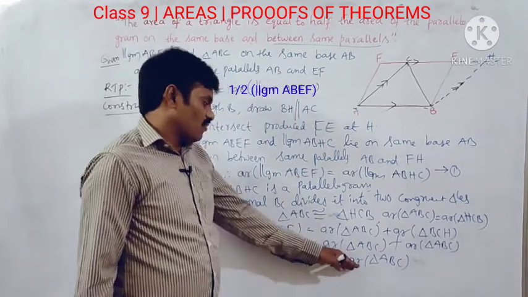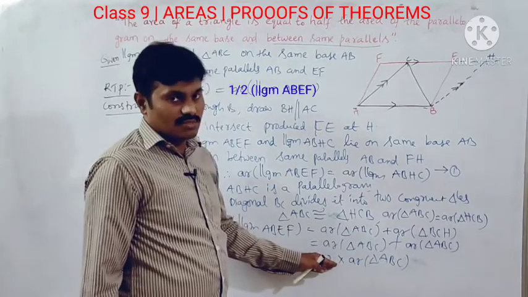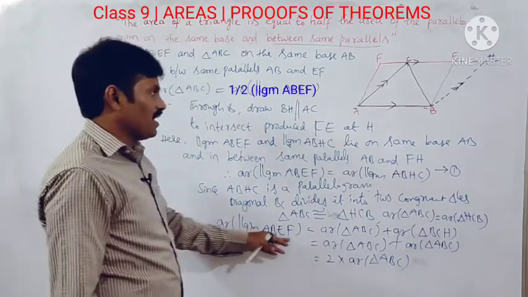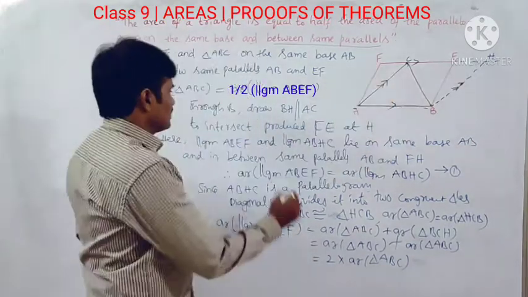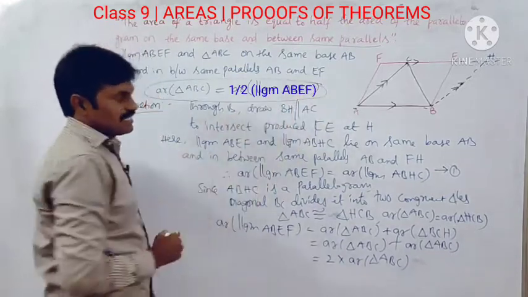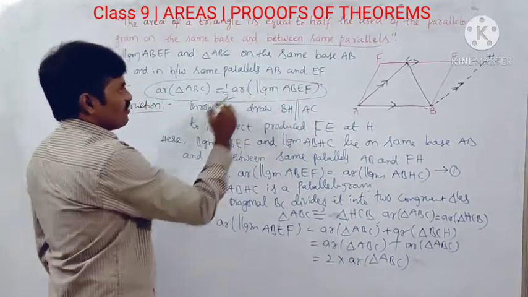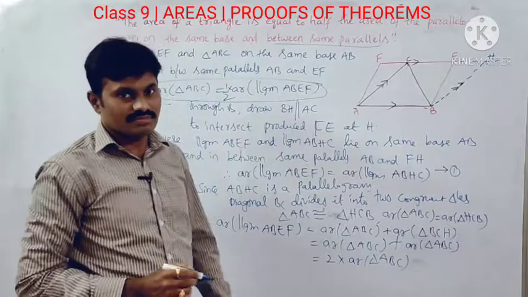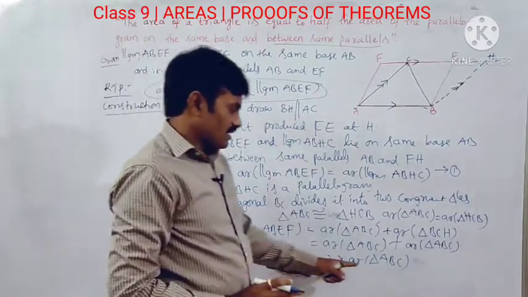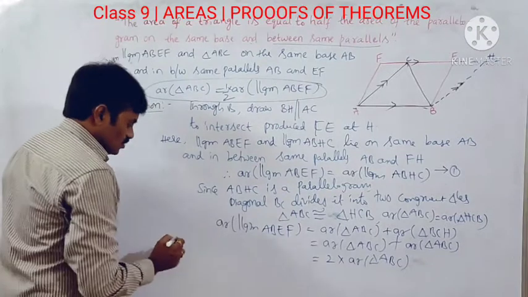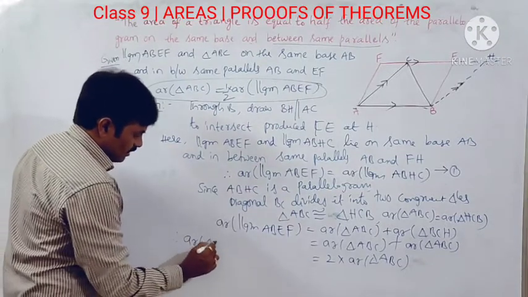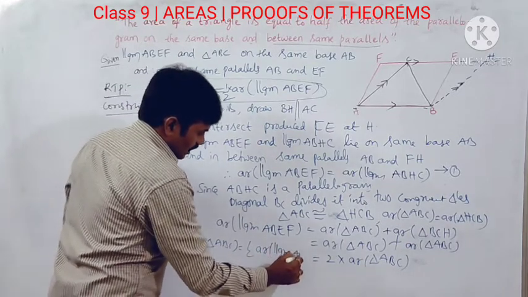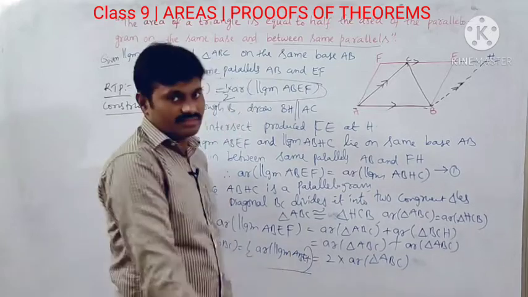So if I want area of triangle ABC, by transposing we get area of triangle ABC is equal to half of the area of parallelogram ABEF, which is required for us. I am sorry, we have to write half of area of parallelogram ABEF. So 2 into area of triangle ABC. Clear? Yes. So from this I can write it as area of triangle ABC is equal to half of area of parallelogram ABEF, which is required. Clear, beta?